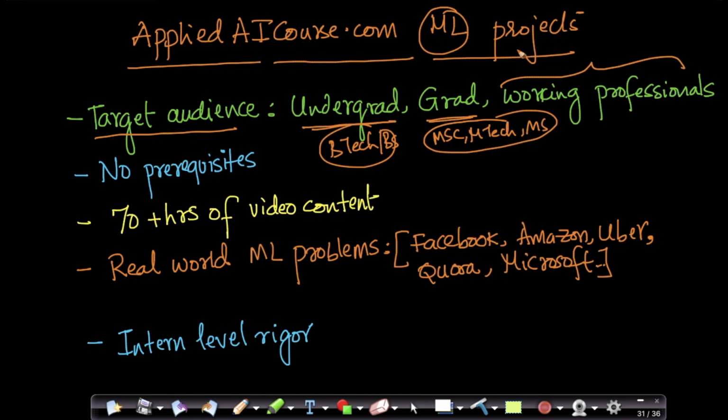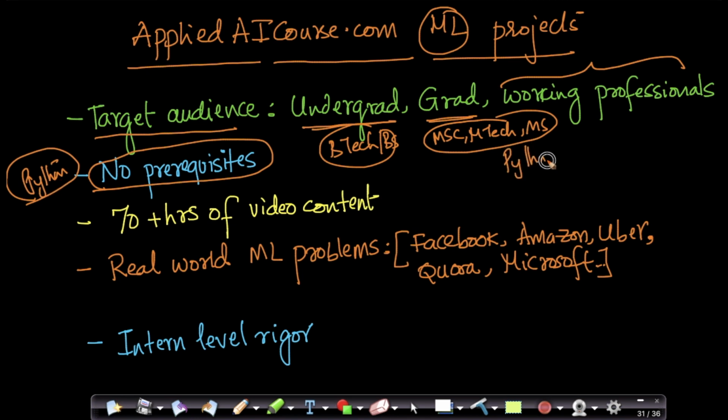The way we have built our machine learning projects is that there are no prerequisites whatsoever. We teach everything from the basics. You don't have to know anything. Of course, knowledge of a programming language is good, but we teach everything, including the basics of Python. For those students who don't know Python, we teach everything required to do a machine learning project. We also teach a bunch of mathematical fundamentals: basics in probability, statistics, and linear algebra, and a bunch of machine learning techniques, which you will use to solve a real world problem.